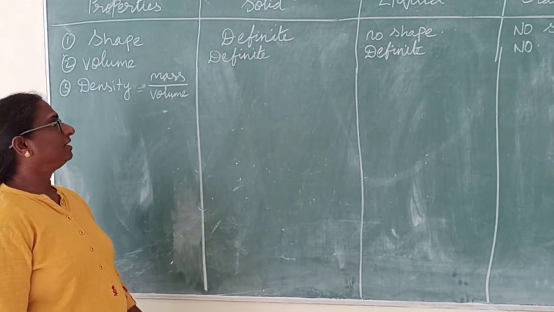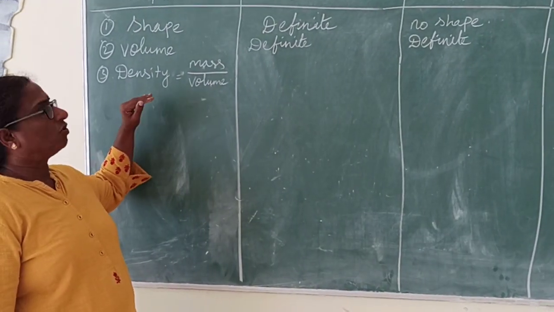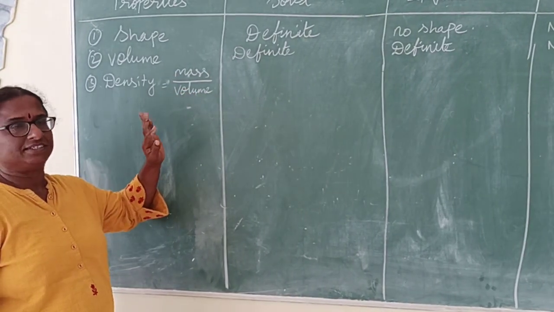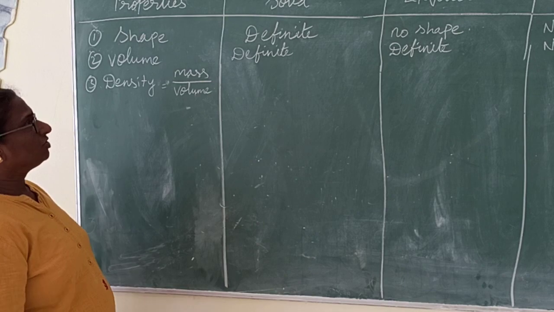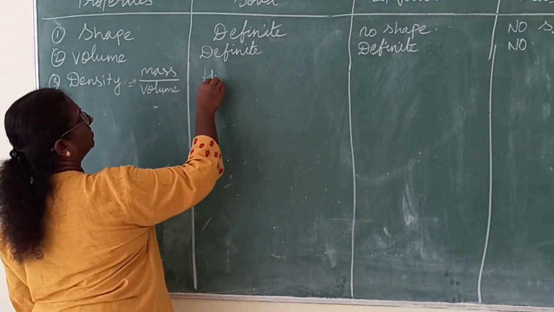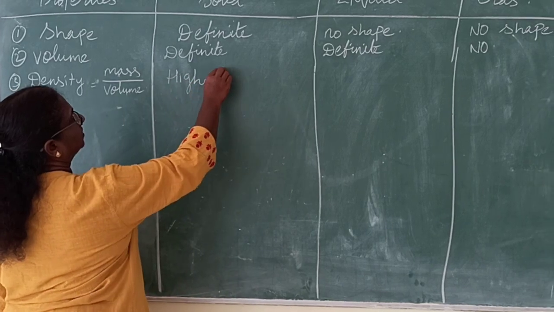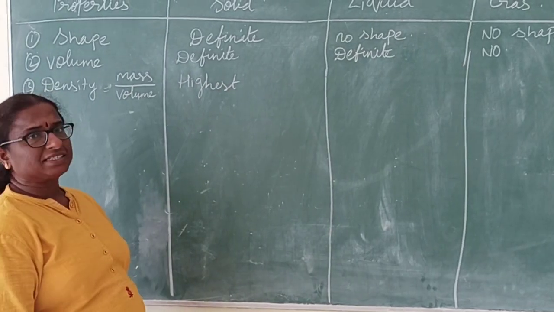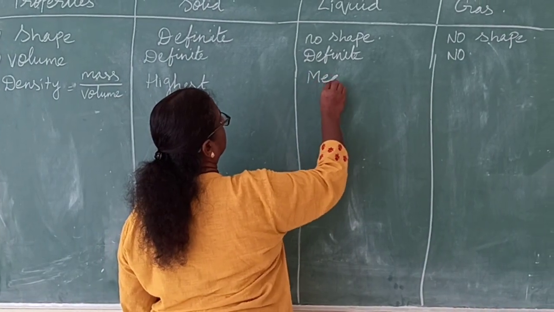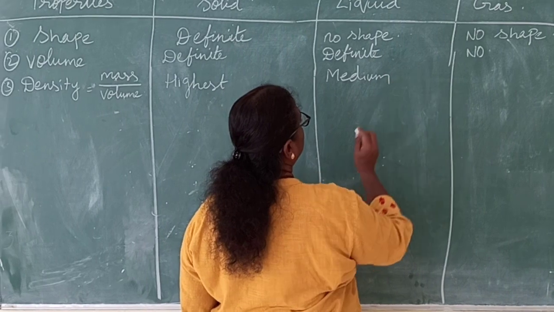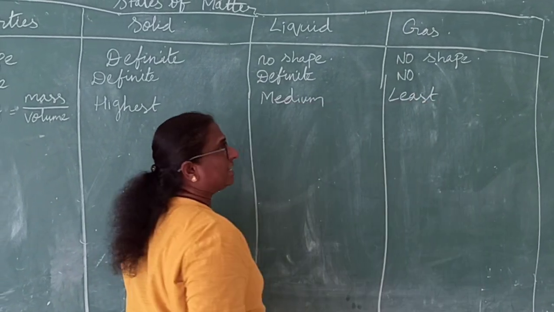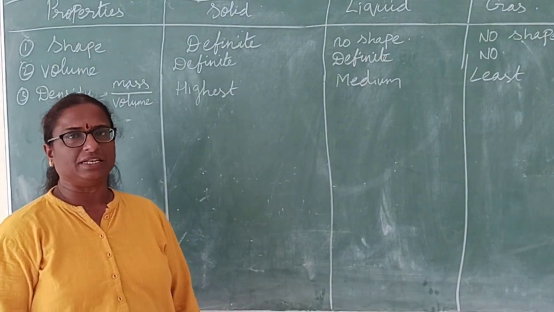Coming to density, the third point is density. What is density? Mass upon volume is called density. Now, coming to solids, they have the highest density. Liquids have medium density. And coming to gas, they have the least density, or you can say the density of the gas is negligible.